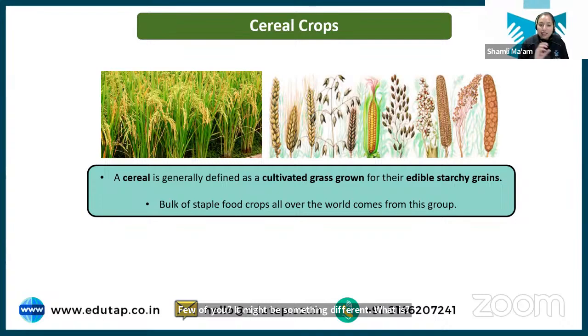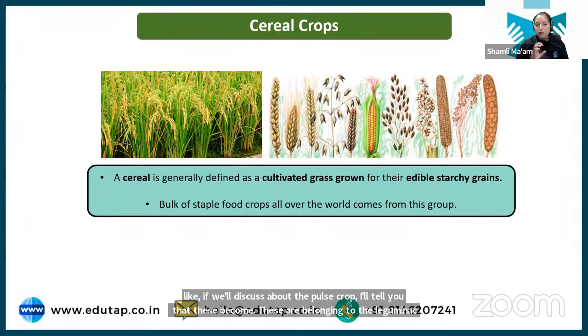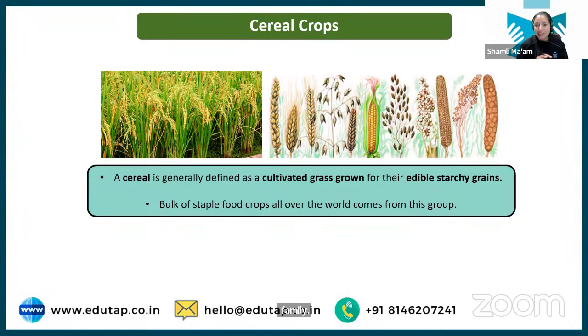When we see the classification of plants, plants have been classified into different families. So there are different families. If we discuss the pulse crop, I'll tell you that these belong to the leguminosae family. Based on the characteristics common in a particular group of plants, they are kept under one particular family.